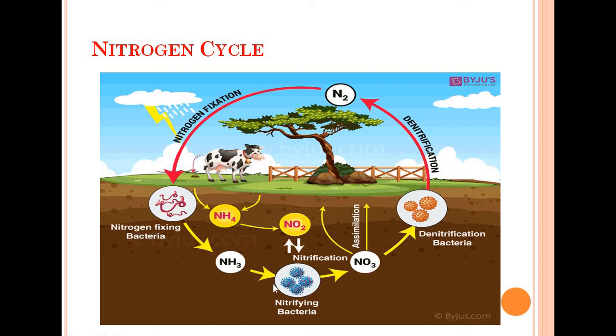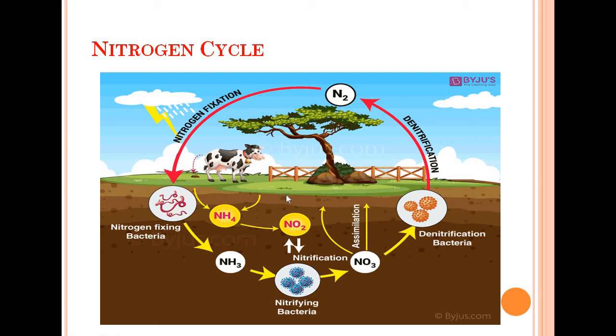This nitrogen compound, with the help of nitrifying bacteria, is converted into NO3, that is nitrate, and then nitrate, with the help of denitrifying bacteria, through the process of denitrification, goes back into the atmosphere in the form of molecular nitrogen, N2.